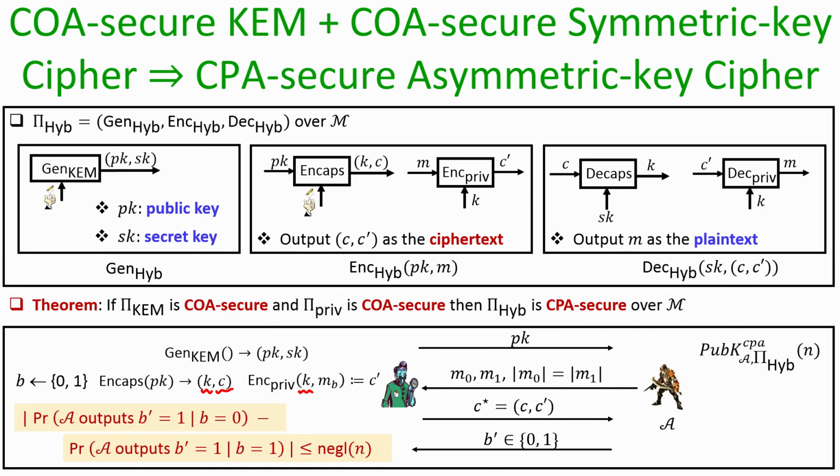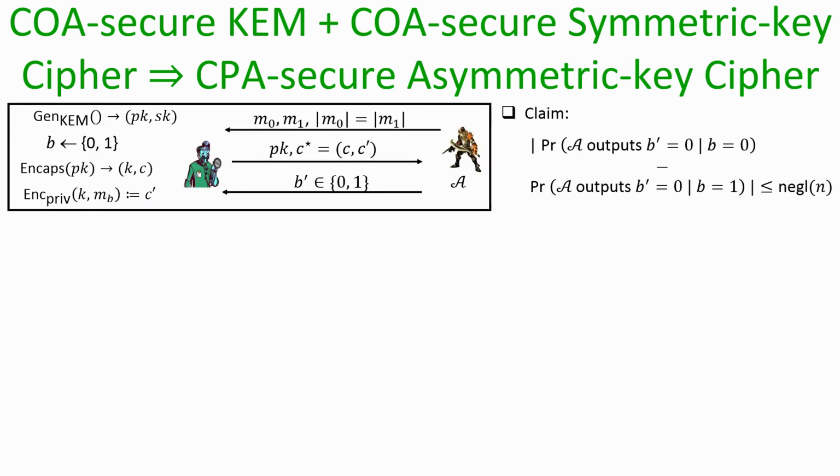Our goal is to show that for any polytime adversary participating in this experiment, the distinguishing advantage is upper bounded by some negligible function, and we are going to prove that using a hybrid argument. The reason we are going to use a hybrid argument is that we now have two primitives involved here: we are using the KEM as well as a symmetric key encryption process, and hence we cannot directly reduce the overall security of the hybrid encryption process to the security of any one of these underlying primitives.